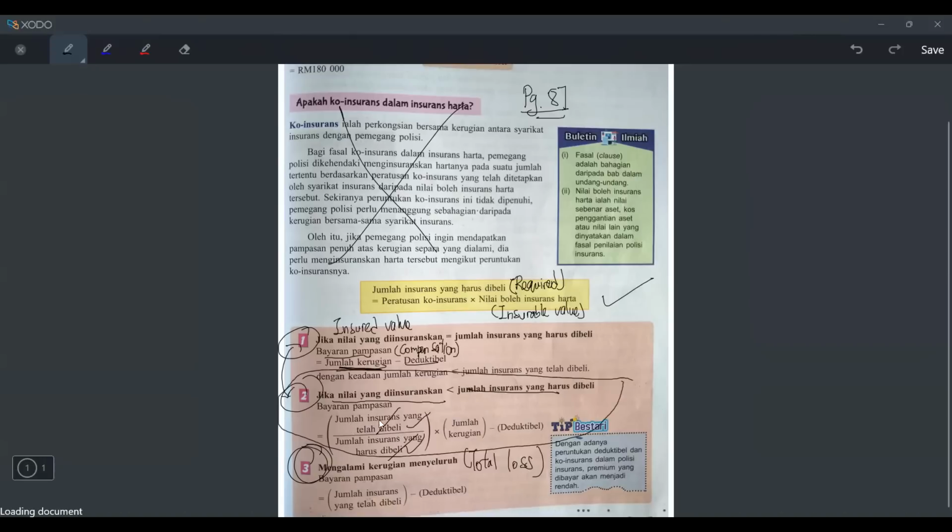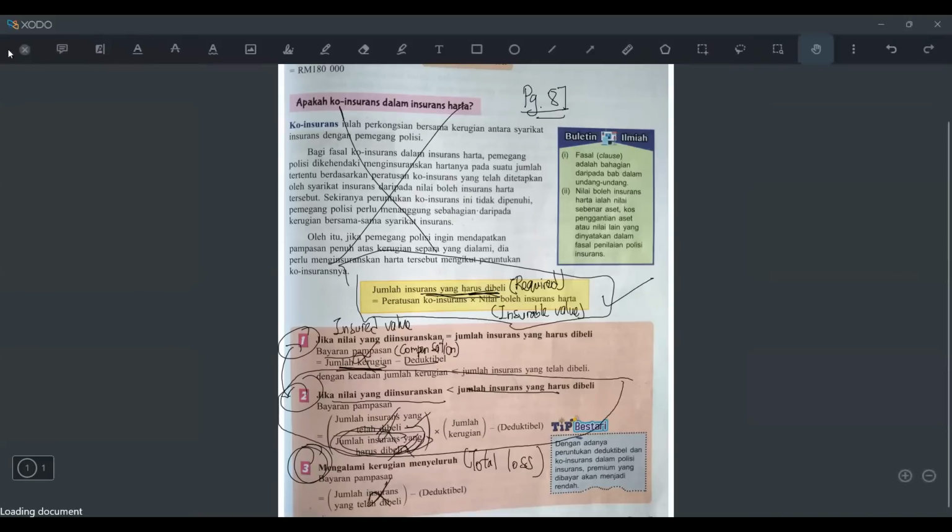Jumlah insurans telah dibeli, or the purchase amount that he purchased, divided by the required insurance, times the loss, minus deductible. But I mentioned already, before going to case 1, case 2, case 3, you need to use the yellow box formula first, because the yellow box will tell you the jumlah insurance yang harus dibeli. If you don't have this, you cannot use this formula. If you look at this formula, you need the harus dibeli. And in case 1, if you don't find it, you don't know whether the insured value is same or not, right? Okay, I hope you understand that. It means you have to use the yellow box formula first.